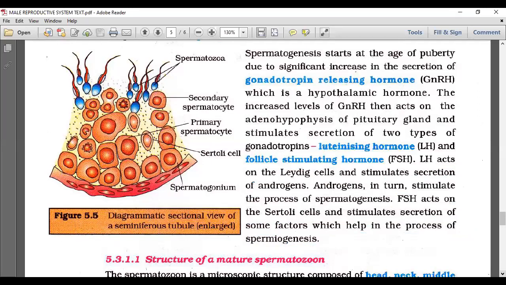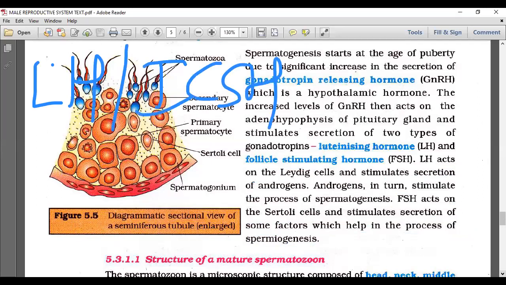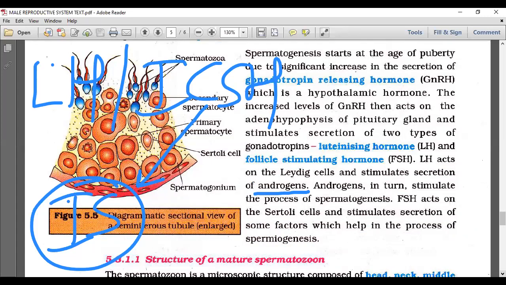So Leydig cells, or interstitial cells, are stimulated by interstitial cell stimulating hormone, and they form androgens.